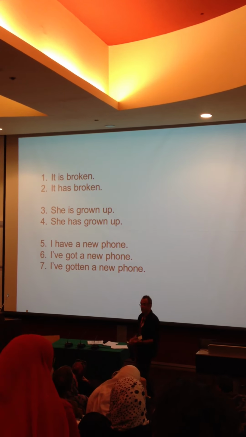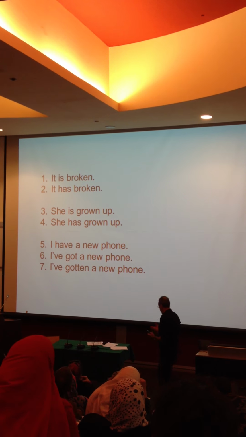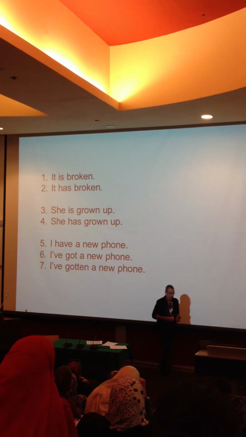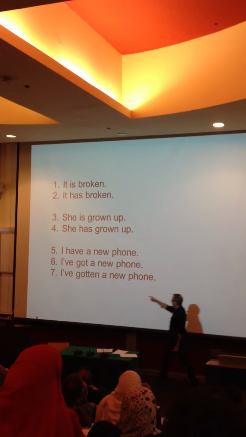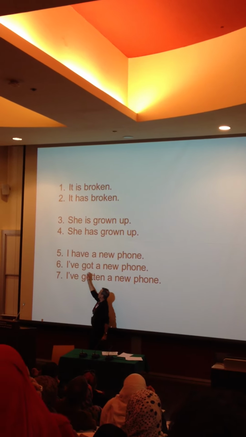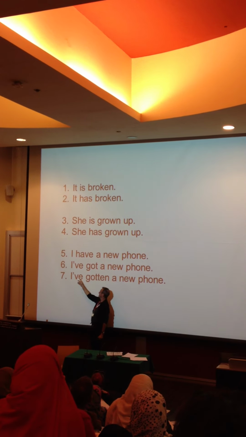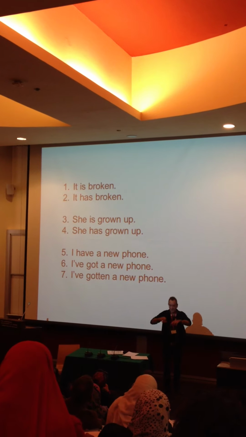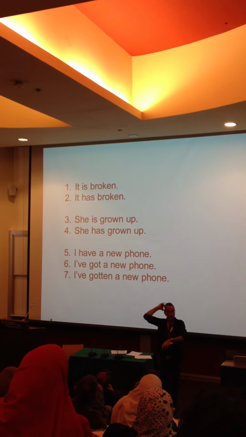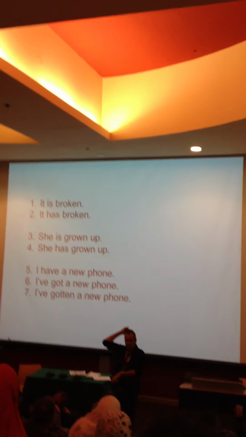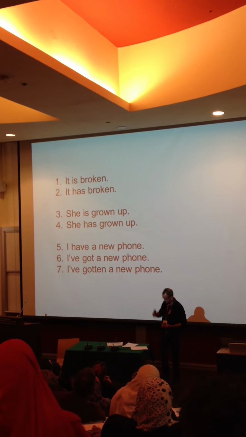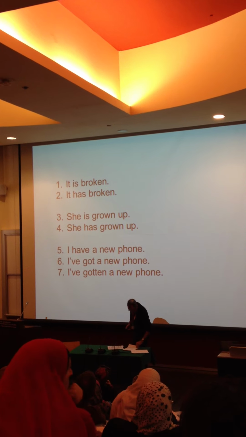I have a new phone. I've got a new phone. It's interchangeable depending, again, on whether we're American, British, or whatever. But that basically means that "I've got" is really a present perfect. It's "I have got," isn't it? It's like "I have got" when we speak American English. Because sometime in the past, this phone that I have now, I acquired. I bought it, I stole it, I borrowed it, or whatever, but I have it now. You know? So that's why we use that.